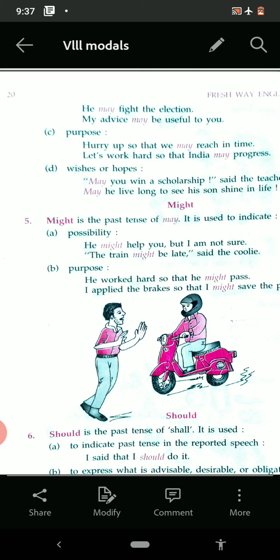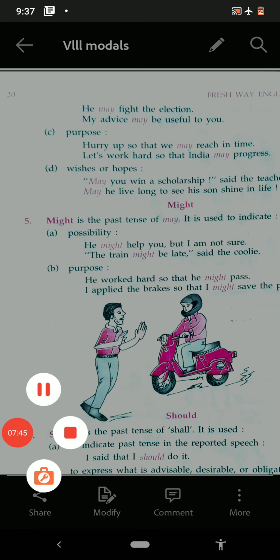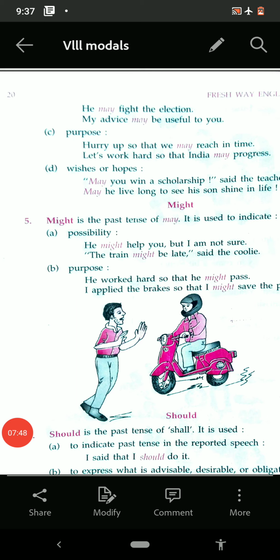The train might be late, said the coolie. Then the next one is purpose. He worked hard so that he might pass. I applied the brakes so that I might save the pedestrian.